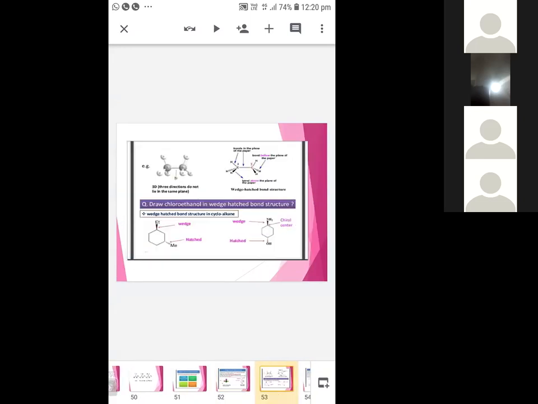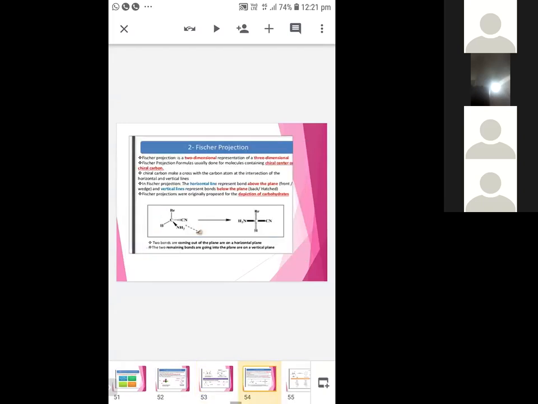Some other examples are given here. Next, Fischer projection. In this method, the horizontal bonds project towards the viewer, and the vertical bonds project away from the viewer. Furthermore, vertical bonds are actually behind the plane of the paper. This is important: the horizontal line represents a bond above the plane, and the vertical line a bond below the plane, away from the viewer.